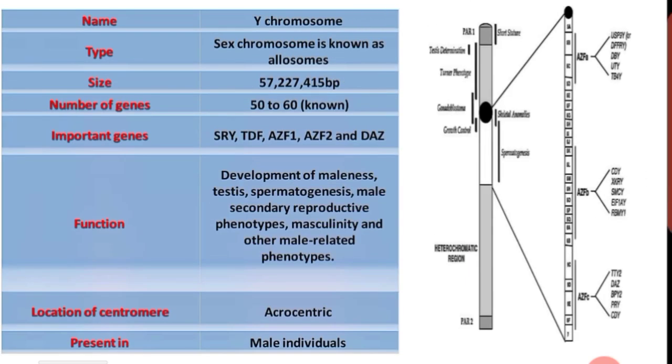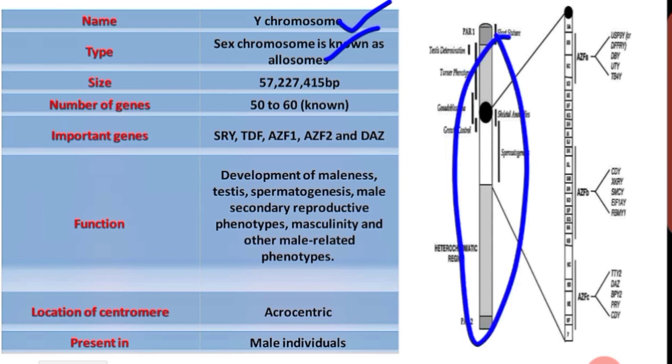The name of the chromosome which we are going to discuss now is the Y chromosome. And the type of Y chromosome is sex chromosome. It is otherwise named as allosome. The size of the Y chromosome is 57,227,415 base pairs.